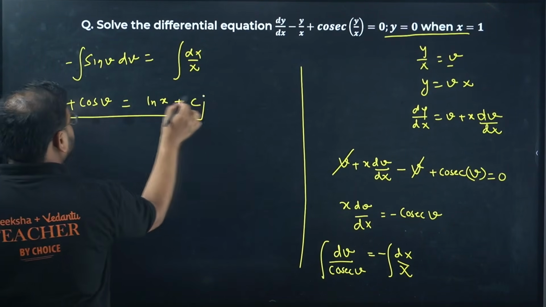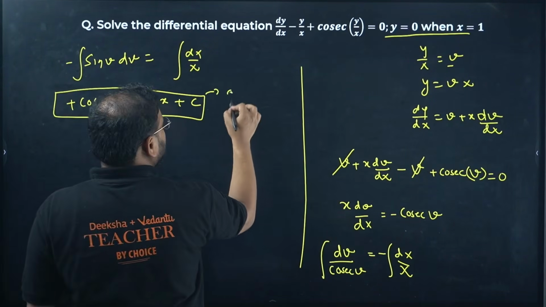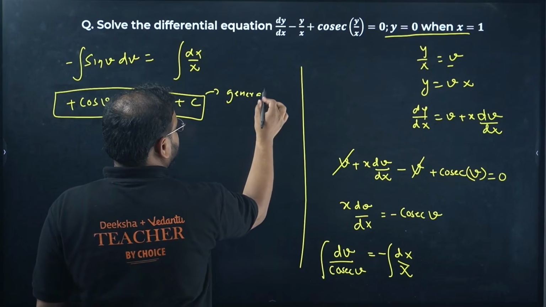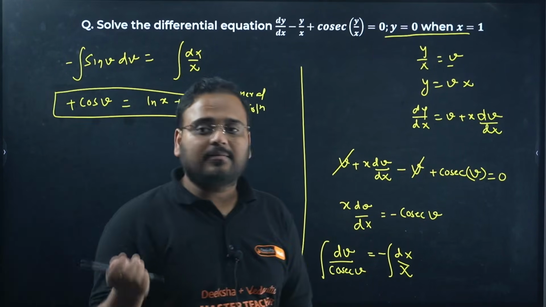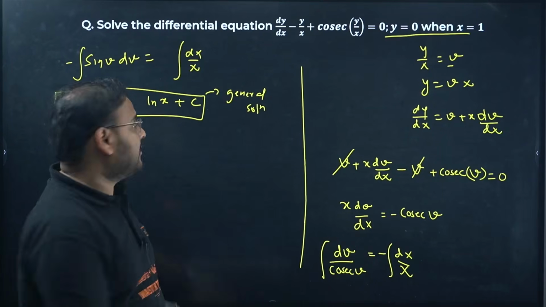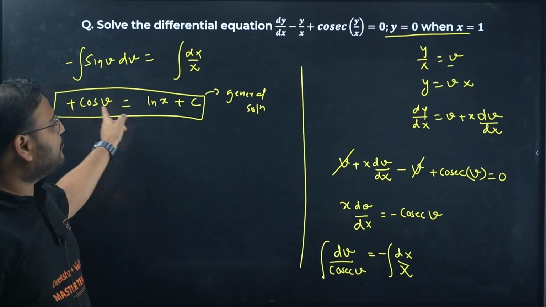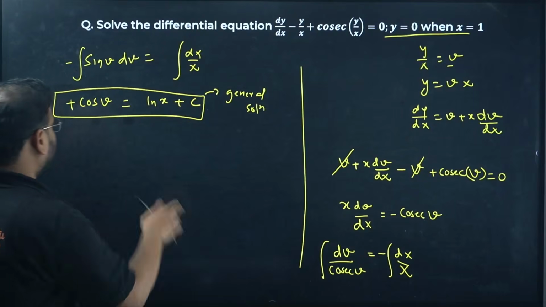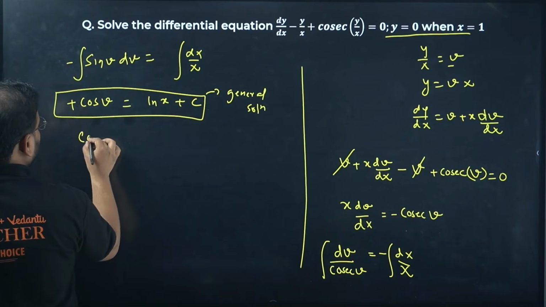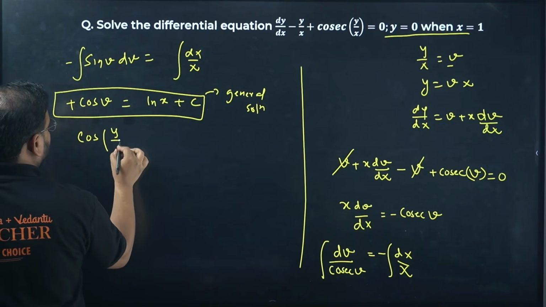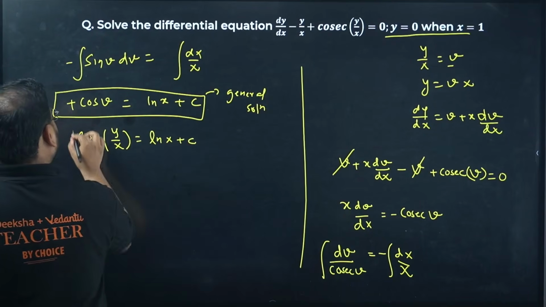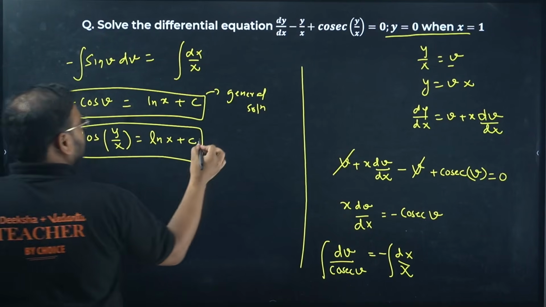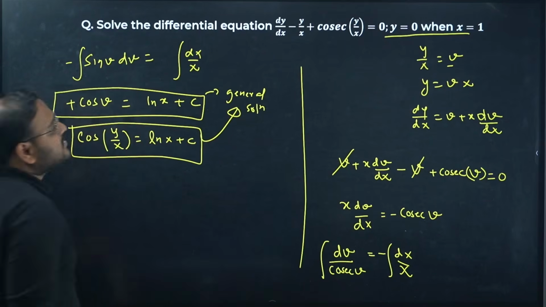This is called the general solution. Now the next step is to find what? Is the question over? Not yet. We have to switch back the values in terms of x and y. Let's do that. We'll get cos of y by x equals ln x plus c. This is again your general solution in terms of the original variables y and x.